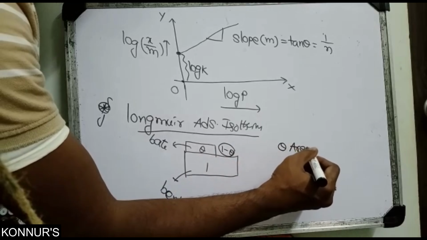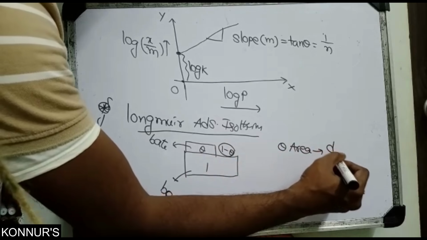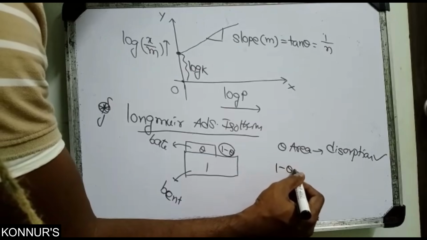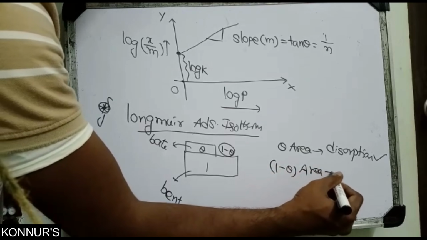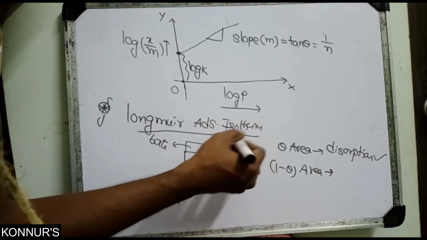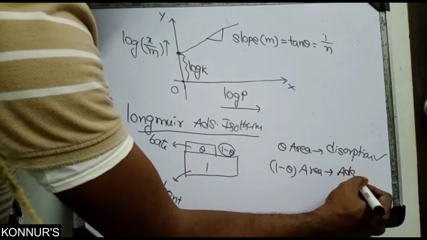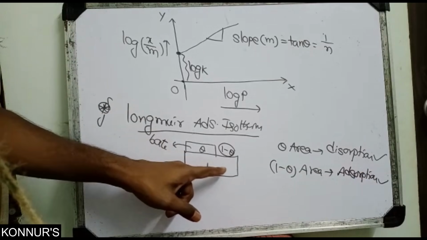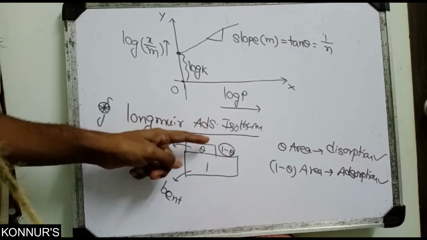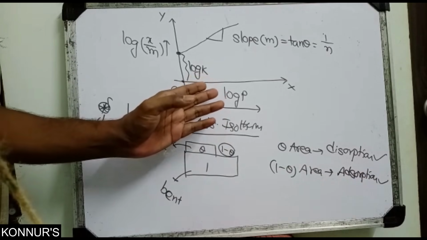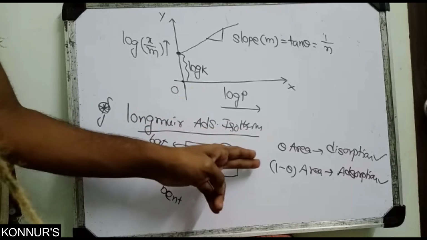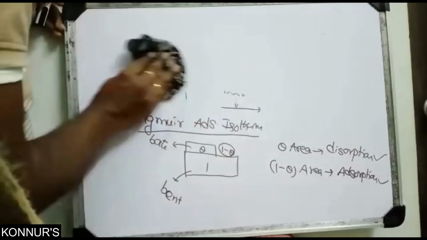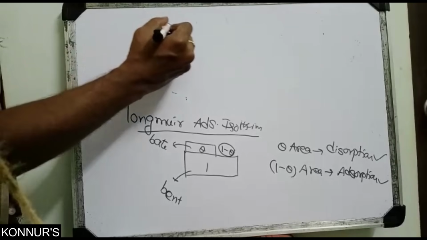So in the theta area, desorption takes place. The 1 minus theta area is empty, so it gets occupied by another molecule, and adsorption takes place. That means if anything is adsorbed on the surface, some molecules are again adsorbing and some molecules are coming outside. So both concepts are added. At last, what he got is the mathematical formula for x by m.